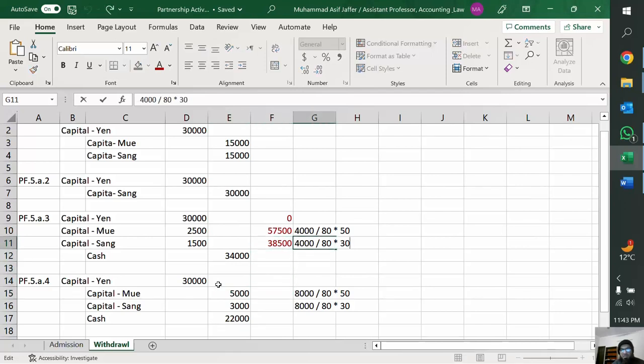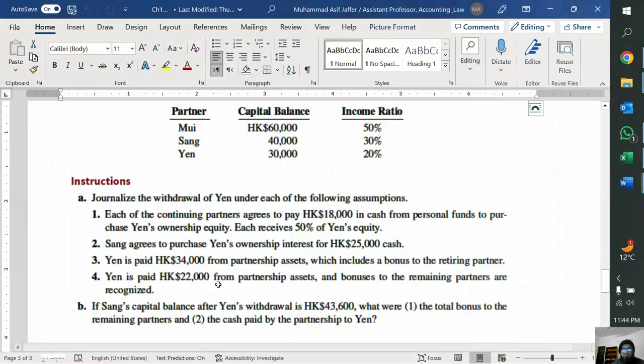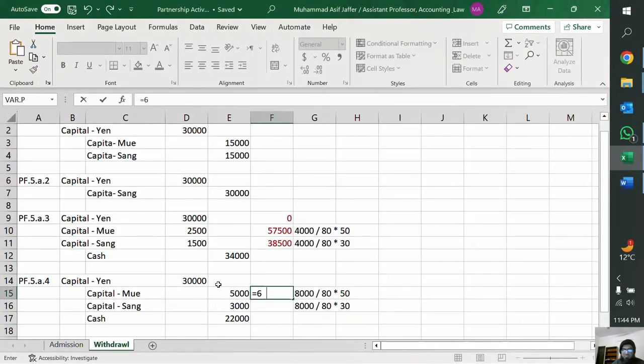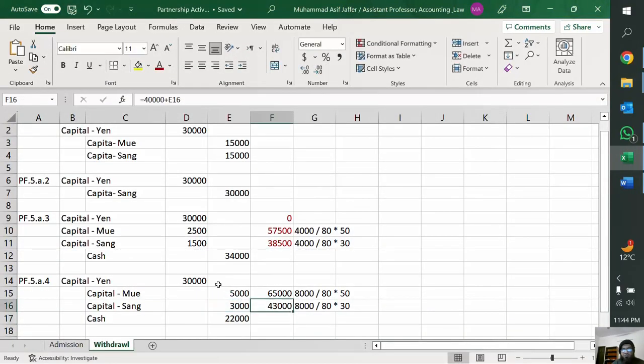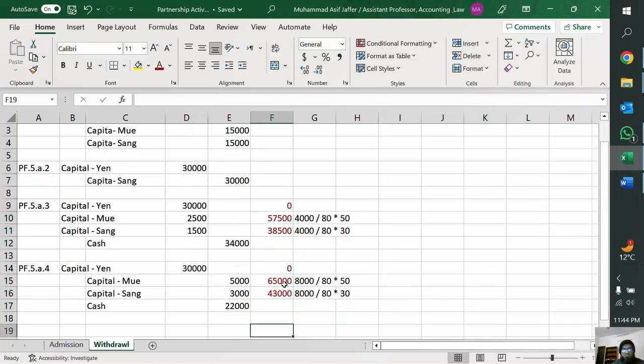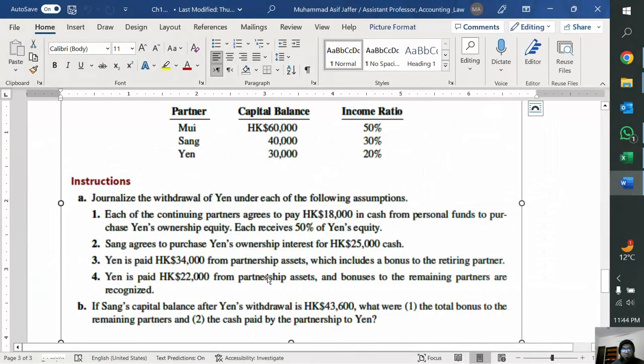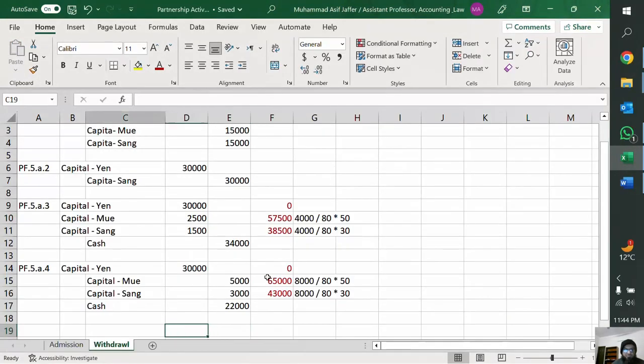I also made a mistake earlier over here. I made the denominator 30. It was the numerator which has to be amended. Anyway, so the new capital is, previously it was 60,000 plus this, and previously it was 40,000 plus this. So these are the new capitals, right? And of course, Mu is 0 now. Yan is 0 now. Yan is no longer in the partnership. I'm doing too many mistakes in this video. Okay, so this is the fourth one. Now in the next part of the video, I shall do the last one.